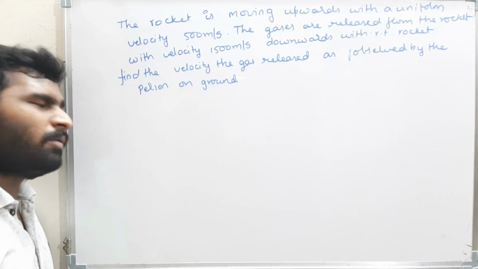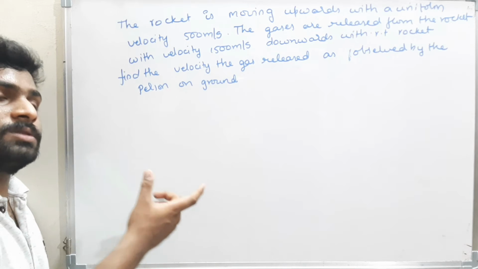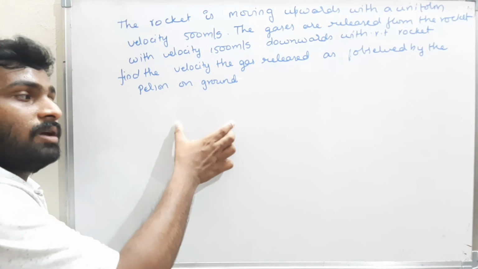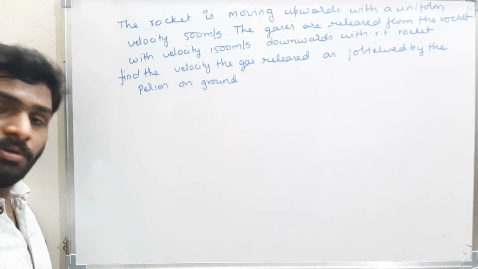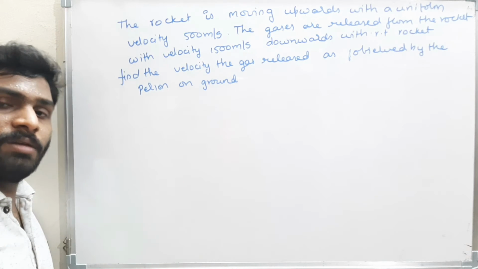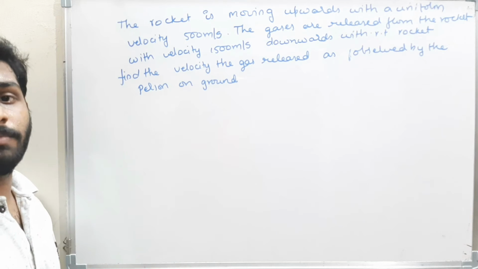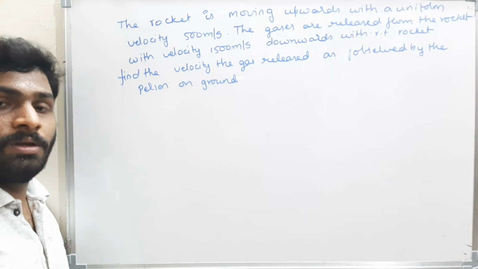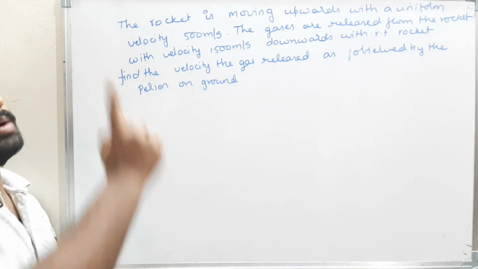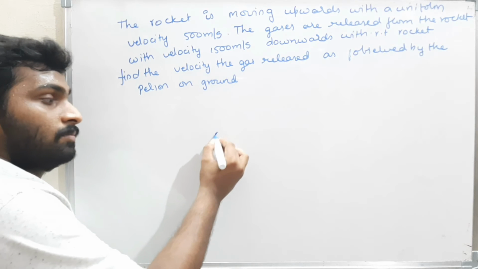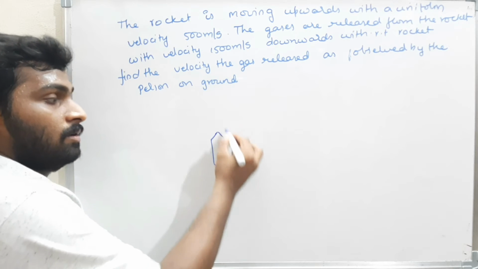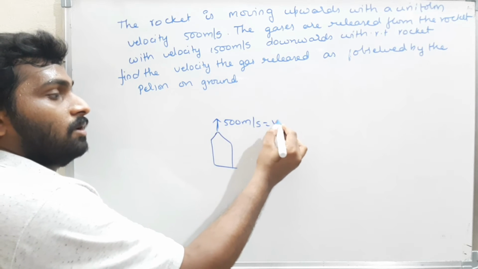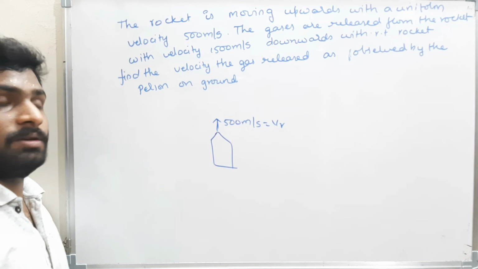The questions will be very lengthy, but the solutions will be only one or two lines. If you understand the concept, it will take only one or two steps to get the answer. It may be the NEET exam, it may be the JEE exam. The questions will be very lengthy, but to solve them, they will take only one, two, or three steps maximum. Now read the question. The rocket is moving upwards with a uniform velocity of 500 meters per second. It means the velocity of the rocket is 500 meters per second.